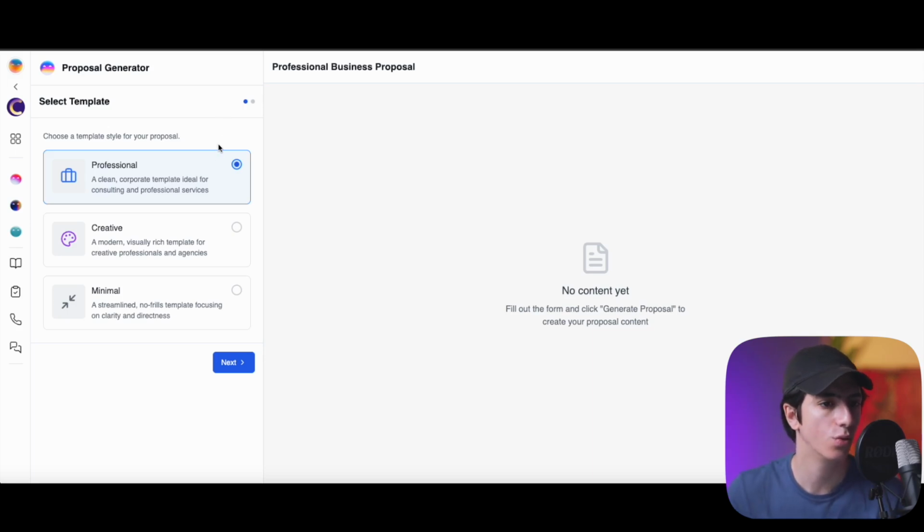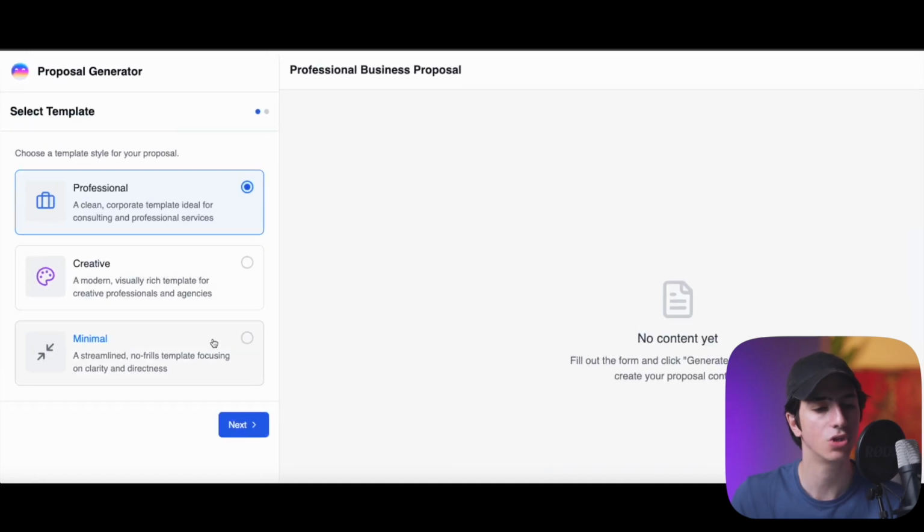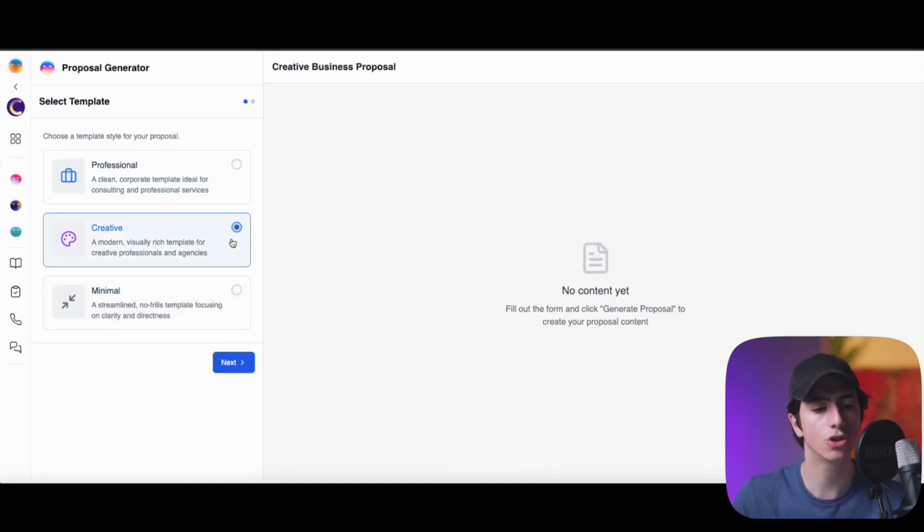In this case, the first thing is that we get to choose templates, right? We either can choose the professional template, which will give us a clean corporate template idea for consulting and professional services, a creative, which is a modern, visually rich template, or a minimal, which is a streamlined, no frills template focusing on clarity and directness. Let's go for the professional, right?